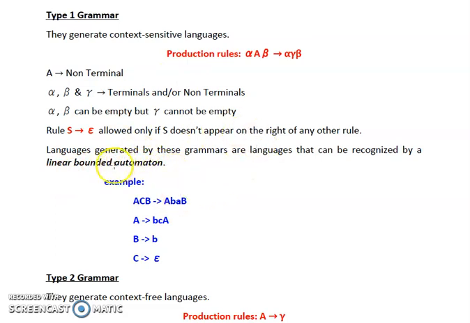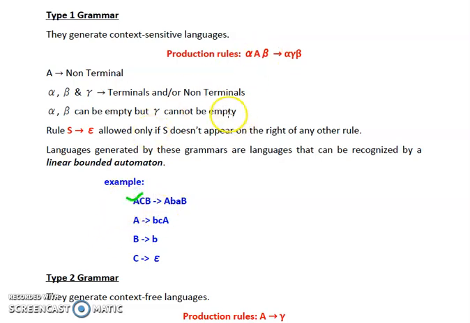Now, let's see the example of type 1 grammar. So, according to type 1 grammar, the first production rule says that ACB tends to ABAB. Now over here, let's first check all the production rules for the left hand side. The left hand side of the first production rule says capital A, capital C, capital B. That means there are 3 non-terminals. And according to the rule, a single non-terminal should be there, and after that you can have any combination of terminals and non-terminals. So that means it is valid.